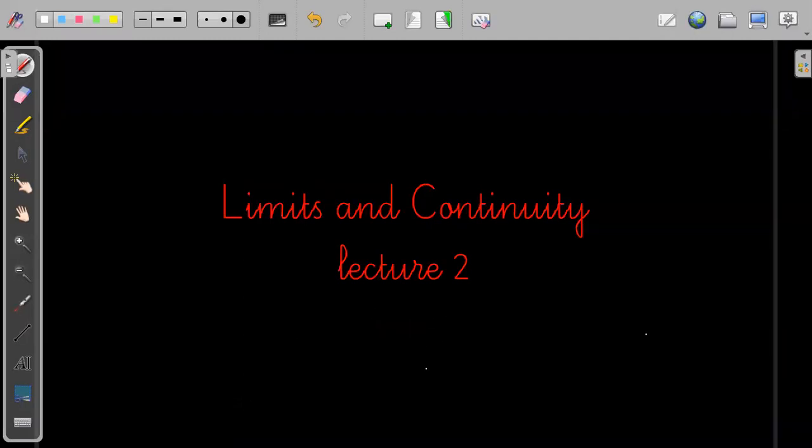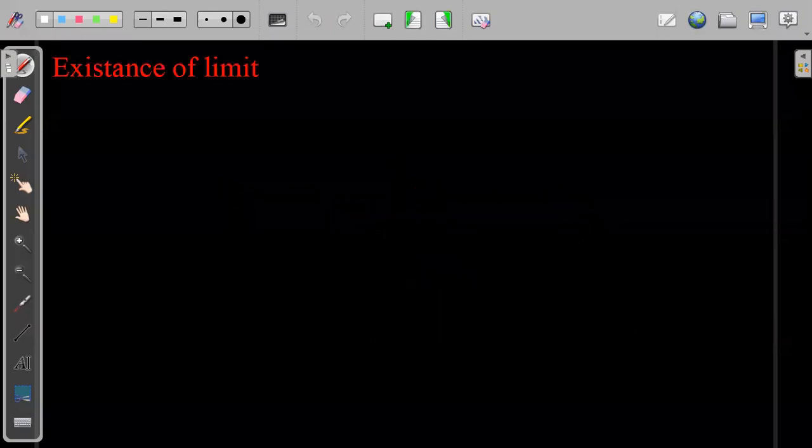Yeah, so on Monday we started with limits and we stopped at the point where we started understanding the left hand side of the limit and the right hand side of the limit, and from there we started terming that if a limit does not exist or if a limit exists.